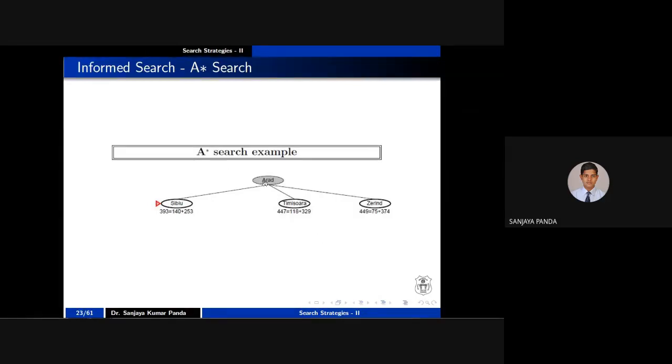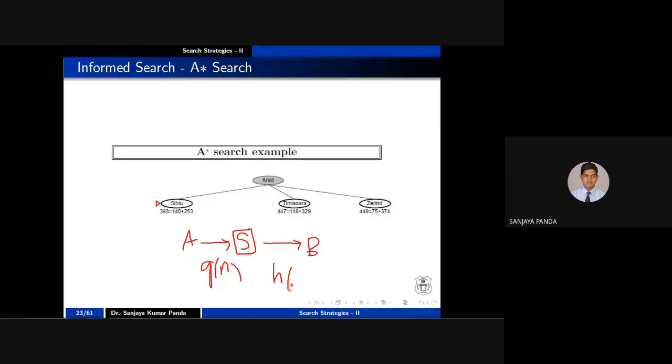For this calculation, we have to calculate the cost from A to Z, A to S. First, I have to calculate A to S. My current state is S. I am writing the current state in the form of a rectangle. So you have to calculate the cost from A to S, then the cost from S to B. The A to S value is your g of n. The S to B value is your h of n. When you sum these two values, you will get the value f of n.